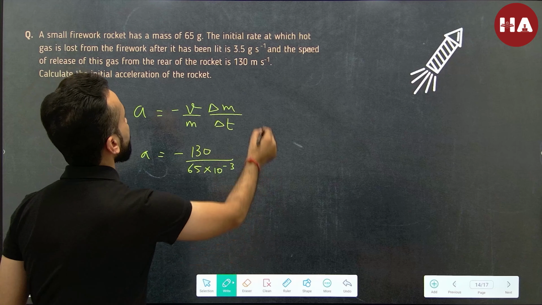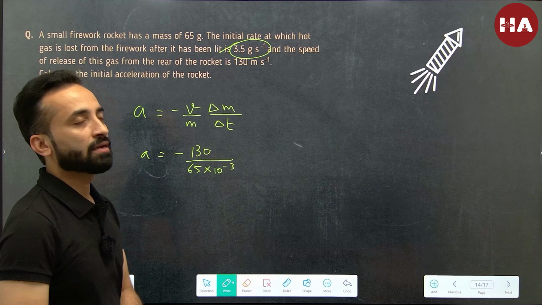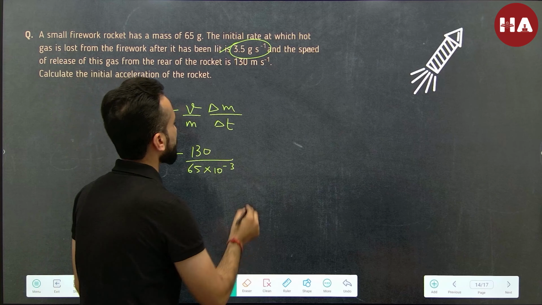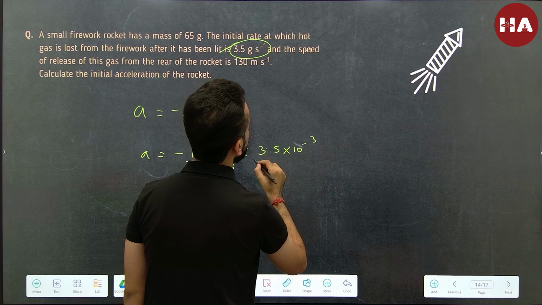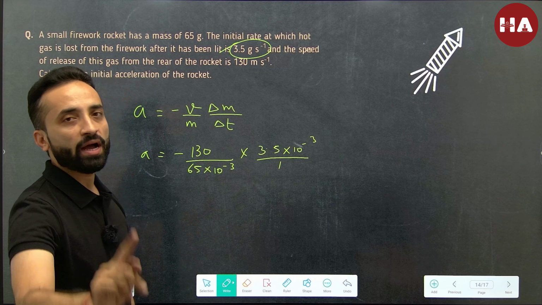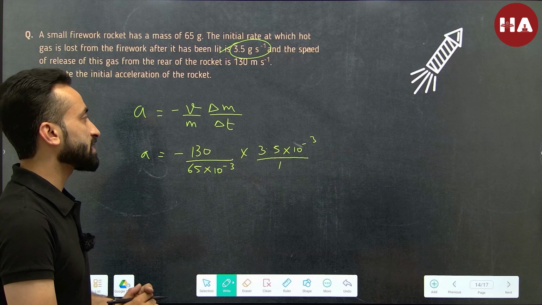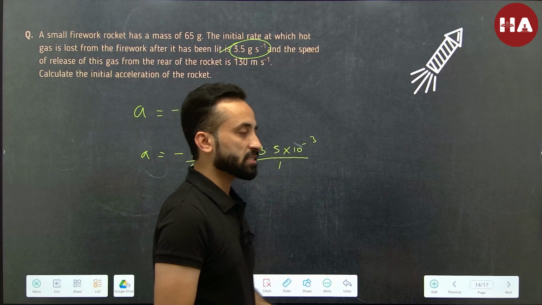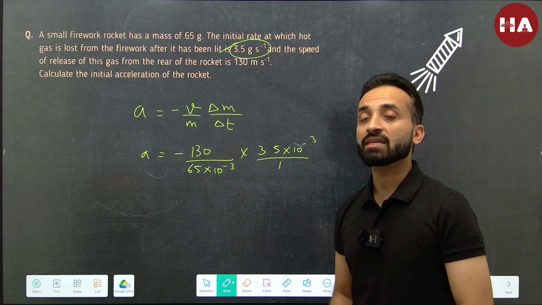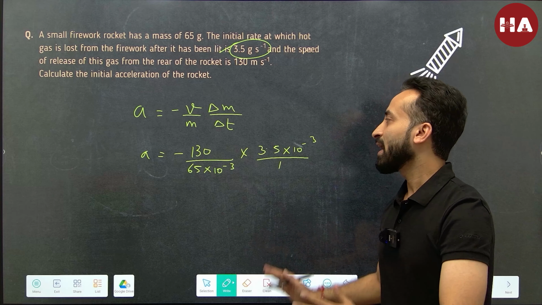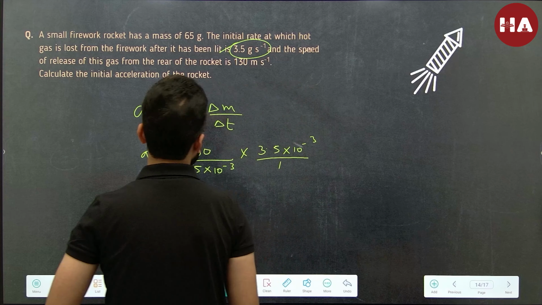Now delta m by delta t, at what rate is the rocket losing mass? That's 3.5 gram every second. So that's going to be 3.5 times 10 raised to the power minus 3 divided by 1. Why 1? Because already the data is given to us in per second. What if they would have given this in per minute? Then we would have divided it by 60 to convert it into second. As you do understand, time has to be substituted in second in case of SI system.